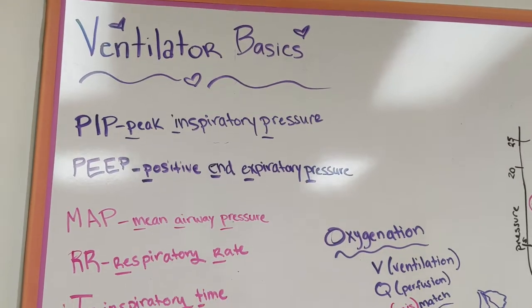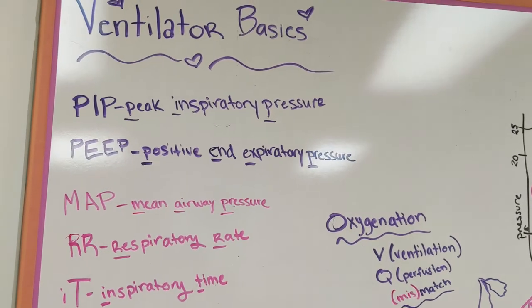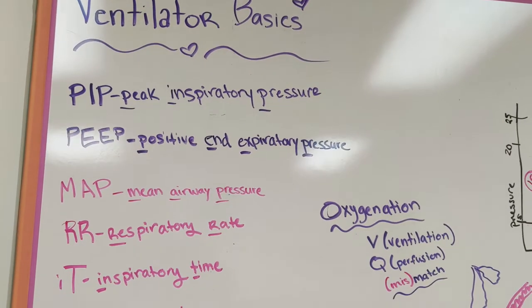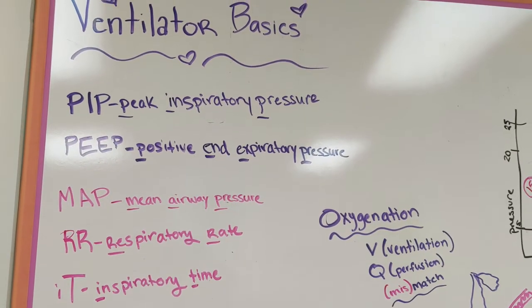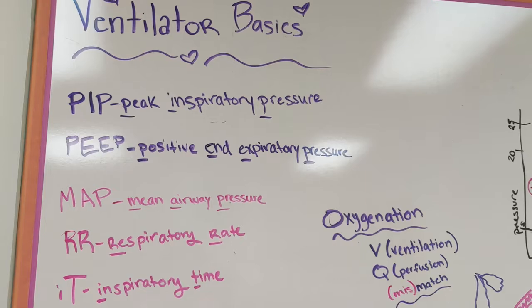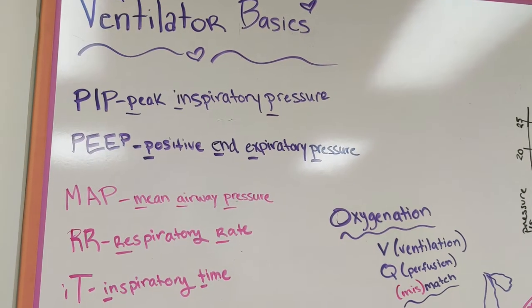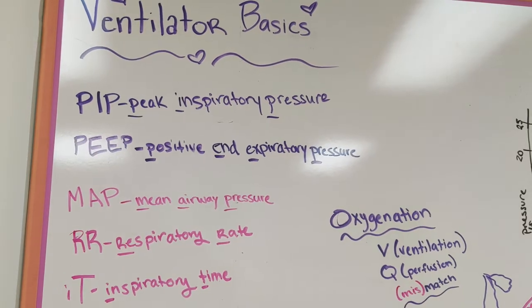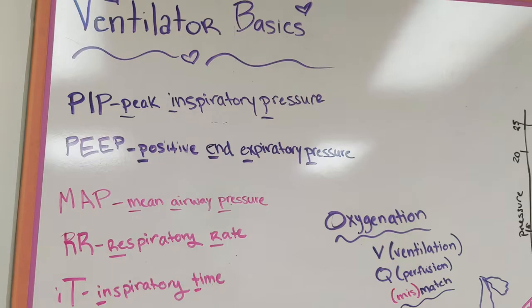So when we're putting in our settings, we can start with PEEP, and that is our positive end expiratory pressure. And so that is the amount of pressure that's left in the lungs after expiration to keep the alveoli open. And that's generally going to be anywhere from 5 to 7 for most of our babies. And that's what we provide babies whenever we're giving CPAP.